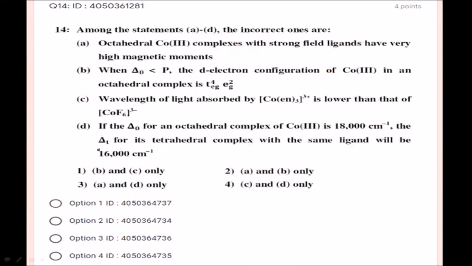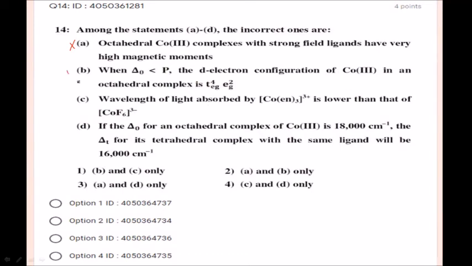Next, among statements A to D, the incorrect ones are, yes, octahedral cobalt 3 complexes with strong field ligands have very high magnetic moments. Is it correct? No, it is an incorrect statement. When delta O is less than P, the d electron configuration of cobalt 3 in an octahedral complex is t2g4 eg2.